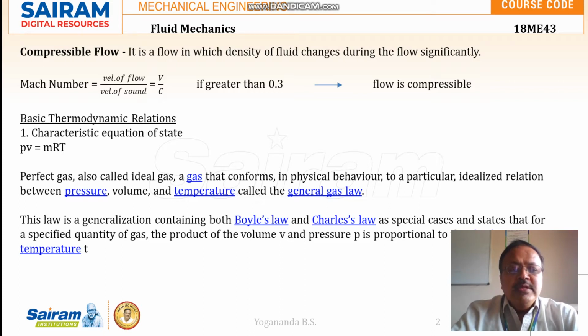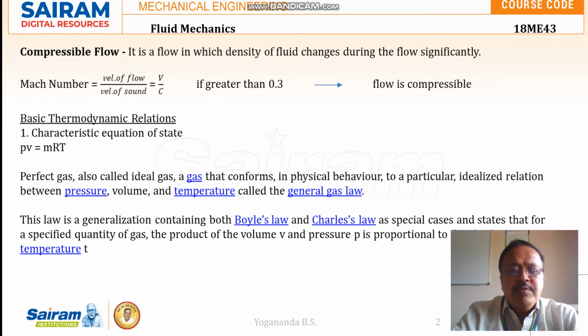We have basic thermodynamic relations with respect to this fluid flow. The first one is the characteristic equation of state.